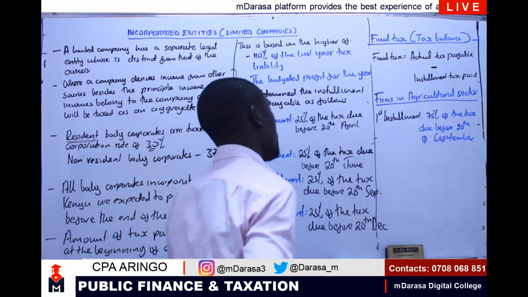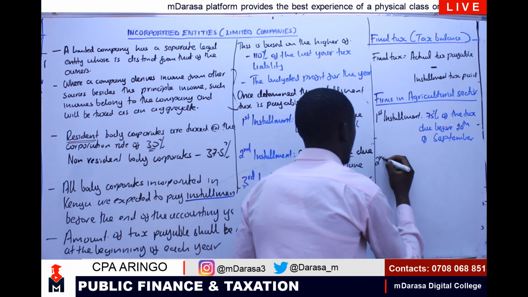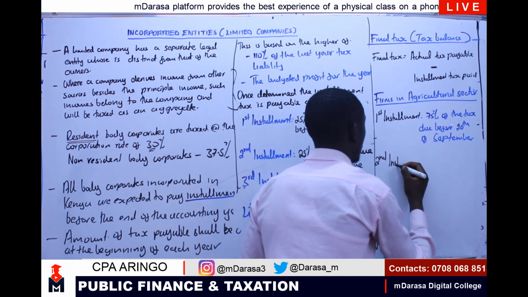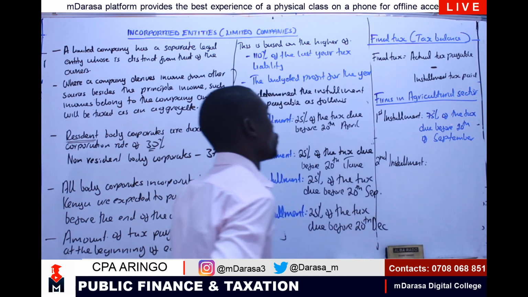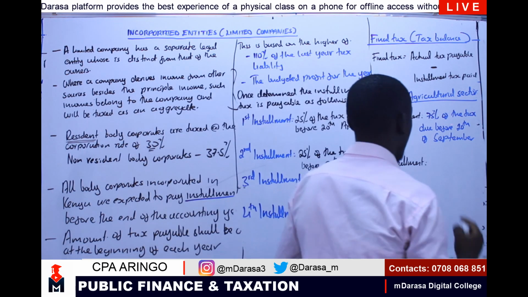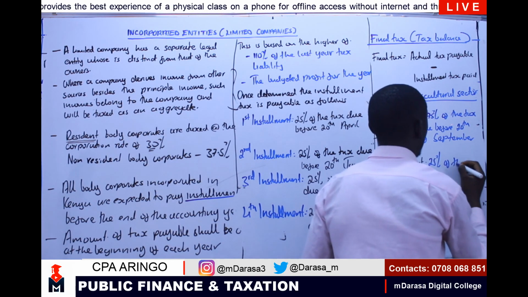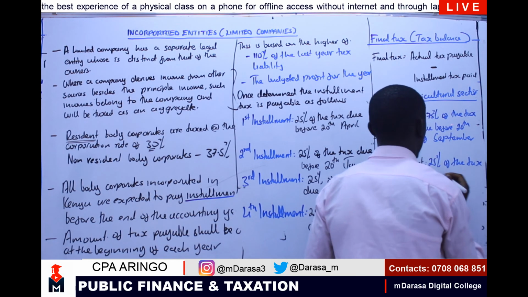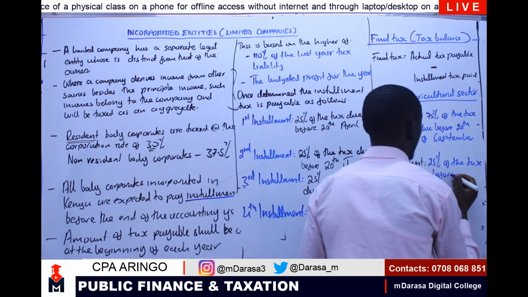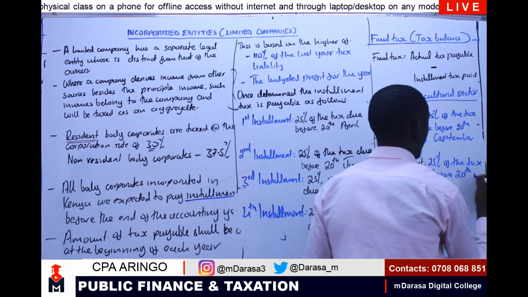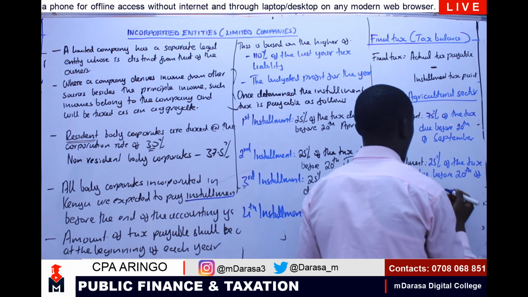Then for the second installment, I'm going to have it at the rate of 25% of the tax due, before 20th of the 12th month.